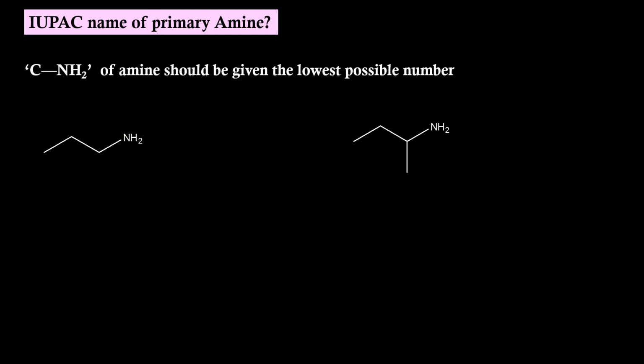Since amine is not a terminal functional group, the lowest number should be given to the carbon which is bearing the NH2 group. With these two molecules, if we try to apply the logic, here the carbon which is bearing NH2 can be given number 1. With the second molecule, this is the carbon and this will be the parent chain. In order to give the lowest number, we should start numbering from this end.